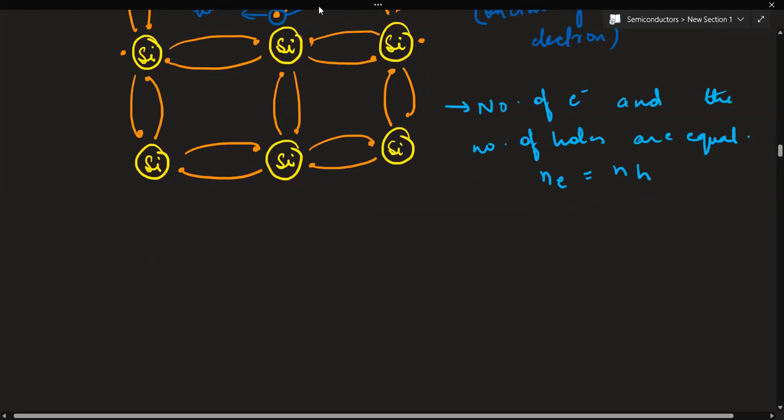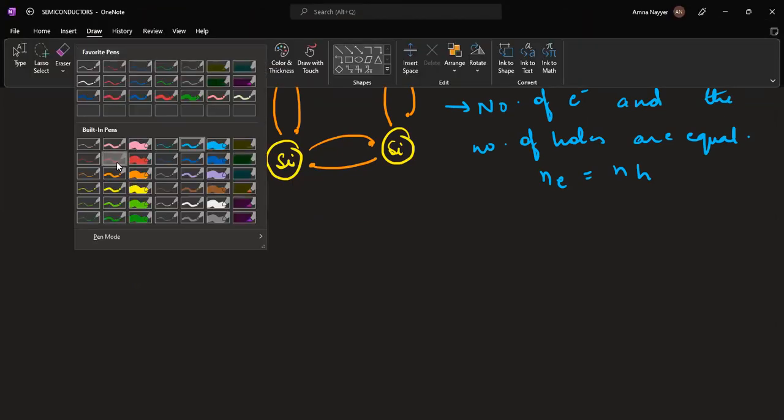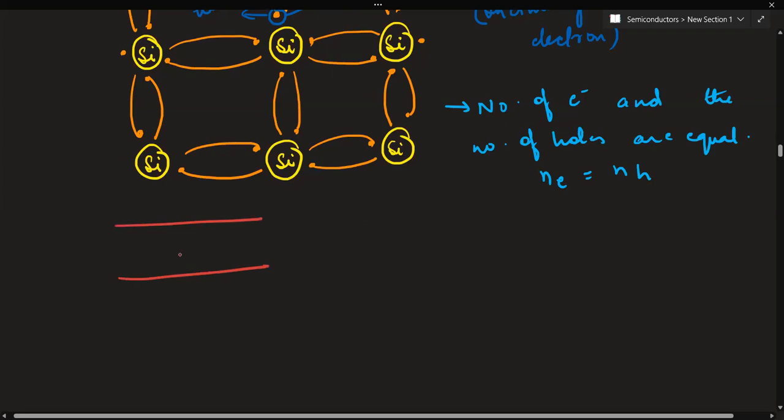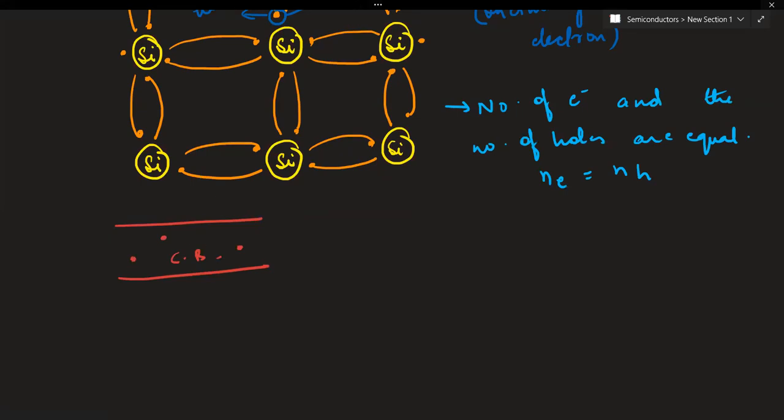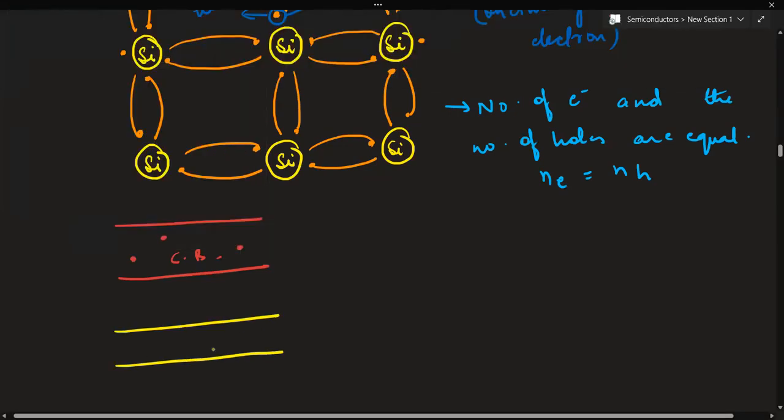Let me represent it through the conduction band. If this is the conduction band, I have freed 3 atoms, so these electrons have entered the conduction band from the valence band. If this was the valence band, now 3 holes have been created in the valence band.